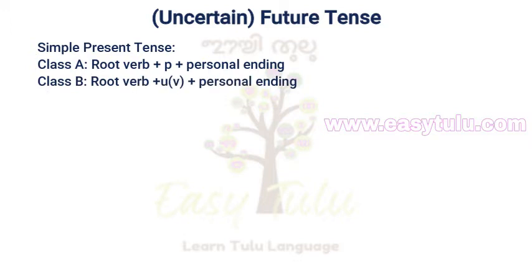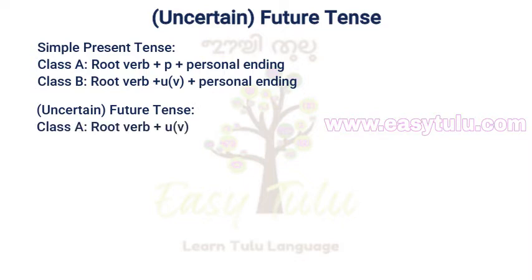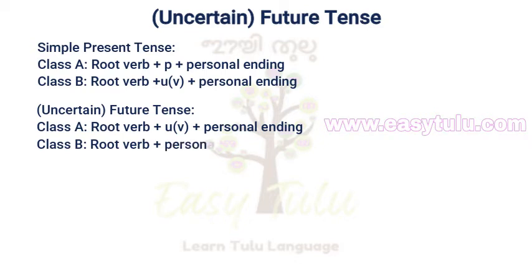To conjugate verbs in future tense, we have to add u suffix to class A verbs instead of pu suffix and then add personal endings. And for class B verbs, no suffix is added. We can directly add personal endings to the root verbs. Class A, root verb plus u plus personal ending. Class B, root verb plus personal ending.